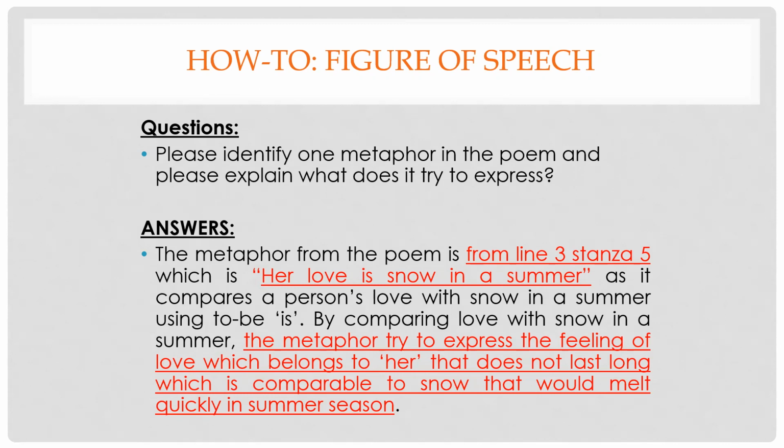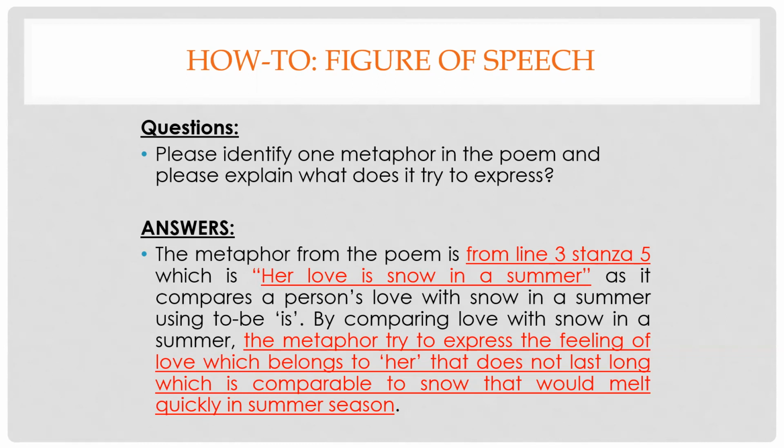The first step is to mention what type of figure of speech you are trying to identify. So in this case, you explicitly state the particular figure of speech: the metaphor from the poem is what?